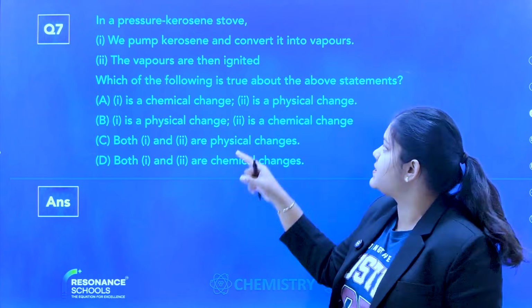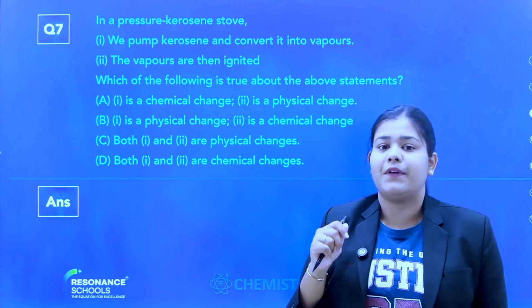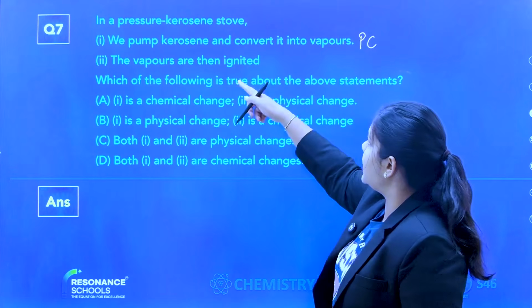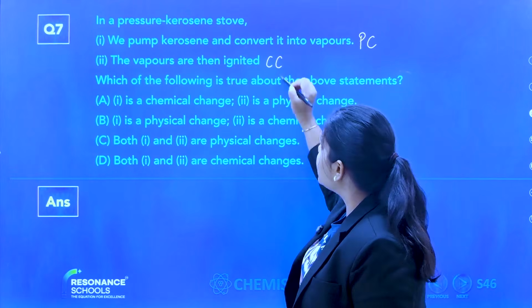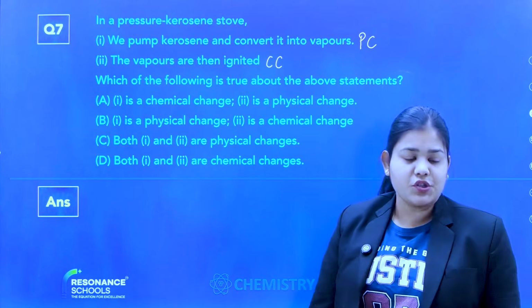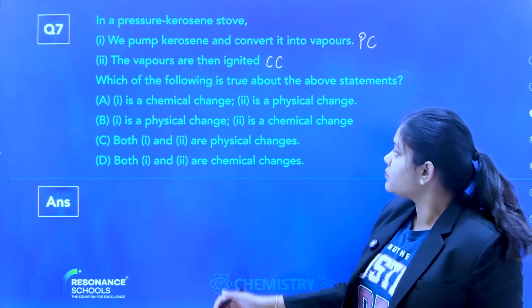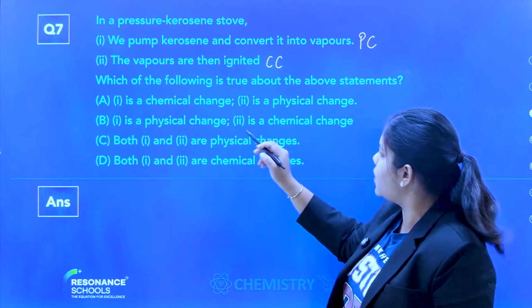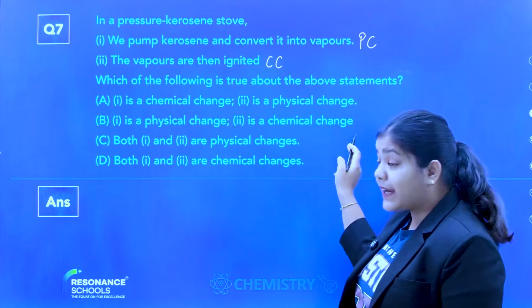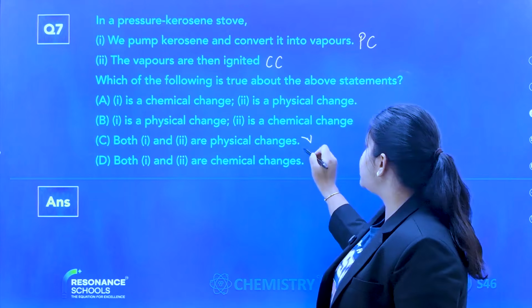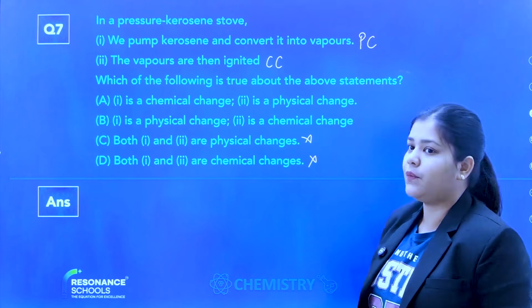So what is the first step? First step is you convert it into vapor, so I must say it is a physical change, and ignited means burning, and burning is a chemical change. Which of the following is true? First is a chemical change, second is a physical change? I don't think so. First is a physical change, second is a chemical change. Yes, this looks like the correct answer. Both physical, both chemical? No, one is physical, one is chemical.